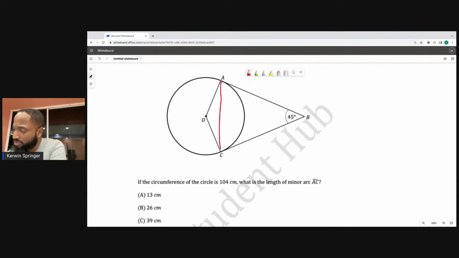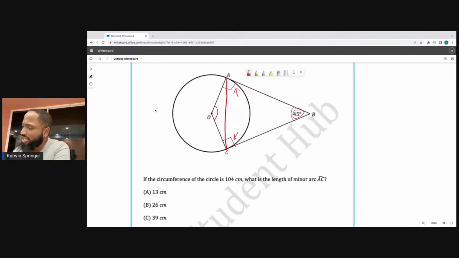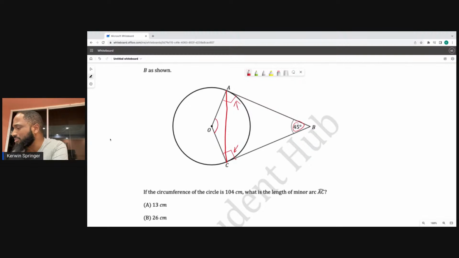What kind of torture they must be giving me in this paper, boy? Wait, so the circumference is 104. This is 45. We just need to find this angle here. Come on, we can do this. So this is 90. This is 90. If this is 45, these two angles here must add up to be 135. So am I going to get a decimal point in this? Oh, they try to tell me here, but maybe not. This is actually going to take some time to do.